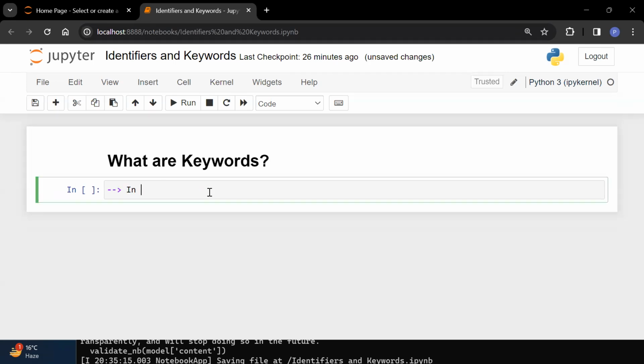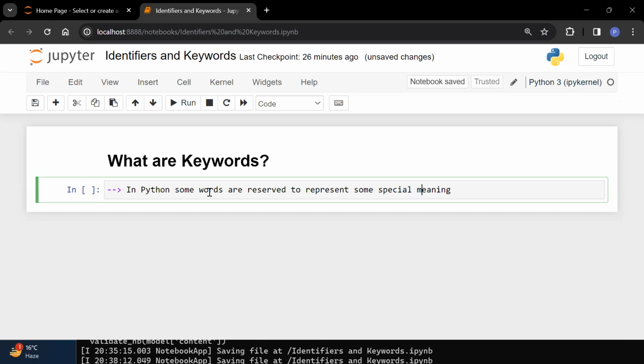So what is your keyword in Python? In Python, some words are reserved to represent some special meaning or functionalities. So in Python, we are having some words and those words are fixed for some specific functionalities.